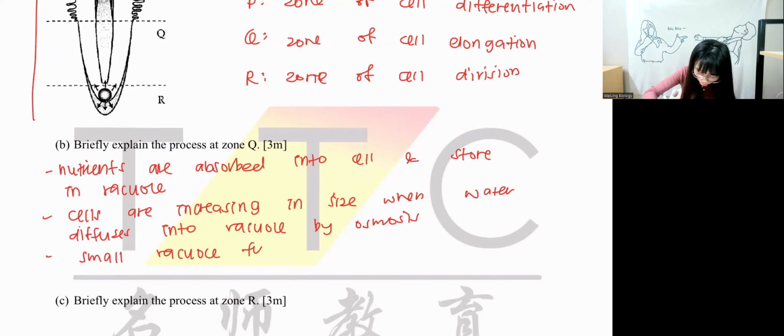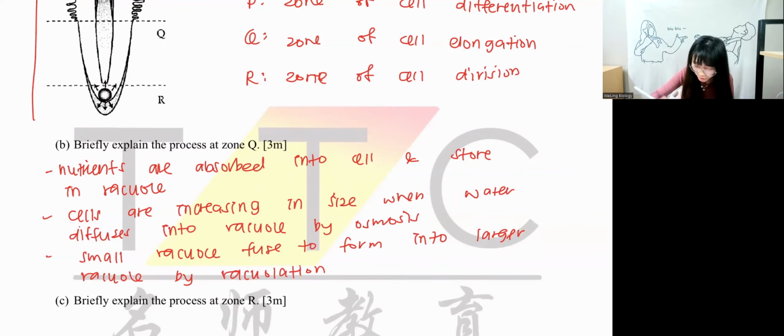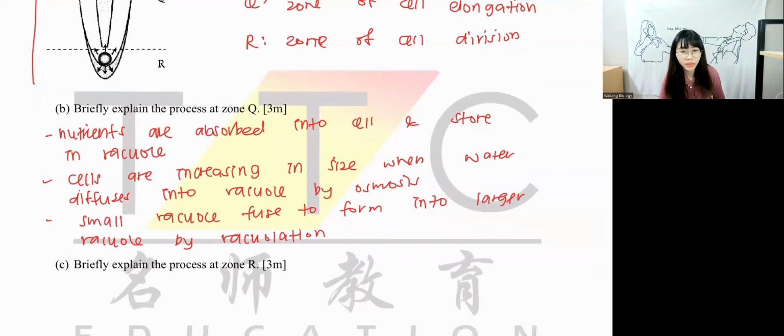Small vacuoles fuse to form into larger vacuole by vacuolation. So remember to talk about the nutrients, the water, and the vacuolation.